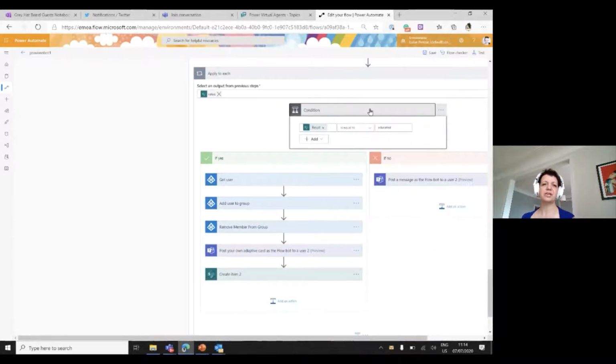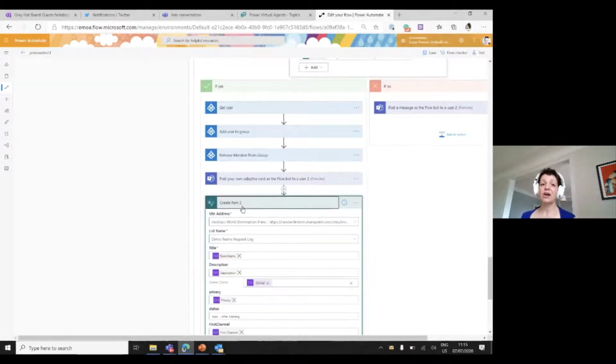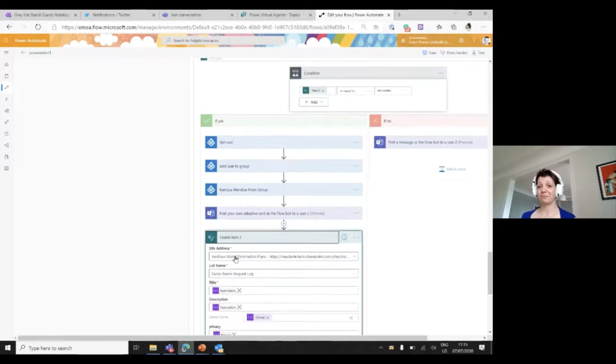And what we then do is, depending on the result, so if the result says, hey, this user is educated, depending on how many points he or she earned in this test, we just add the user now to the group of educated users and remove the user from the group of uneducated users, so that the next time he or she wants to have a new team, doesn't need to take the test anymore. And then we send again a fancy notification in Teams, and we log this request in Teams and say, hey, now the status is new after training.